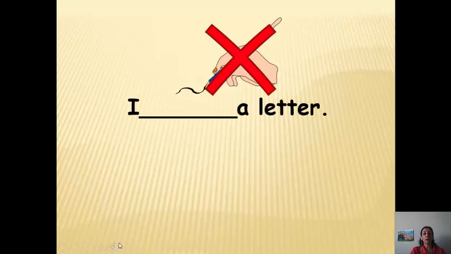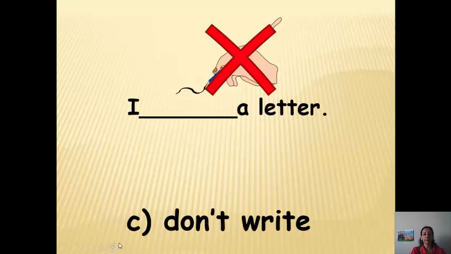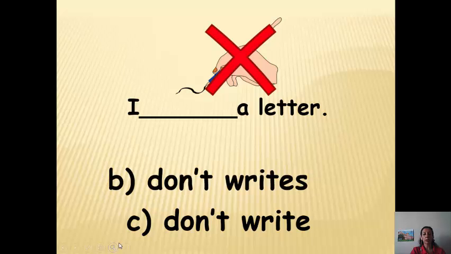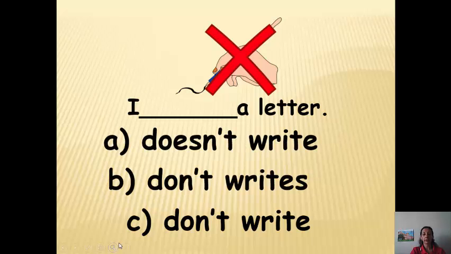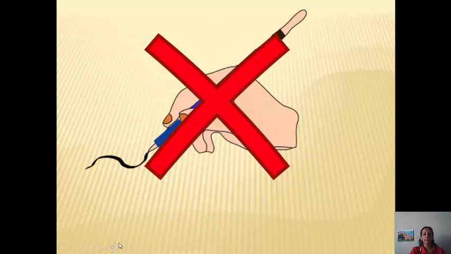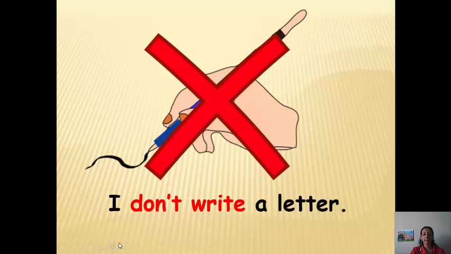Another example: I space a letter. Don't write, don't write, doesn't write. Very good. The answer is I don't write a letter. We use do with the personal pronoun I and put not, then the infinitive verb.